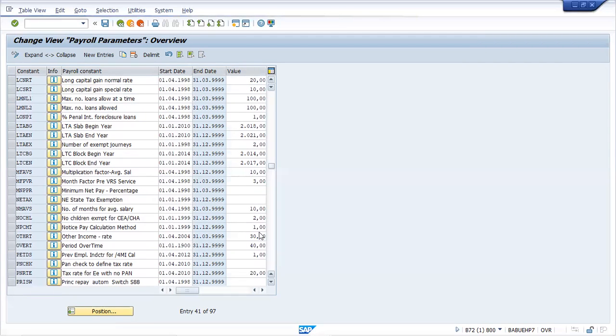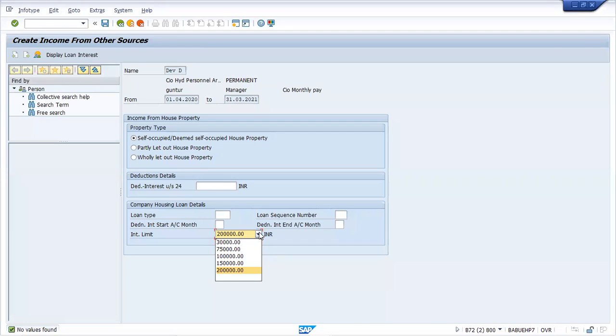Basically, this last /30 series will be your series for income from other sources. So you'll be getting /301, /302, /303, /304, /305. This entire series you'll be getting. The accumulation, any other income, will be another wage type called /131. These things you have to experiment with, test, and let me know in the next session. Maybe it will take some time, maybe next week you can tell me.